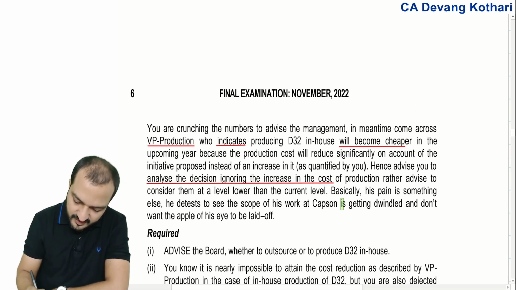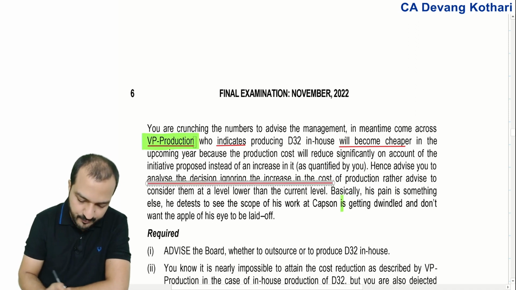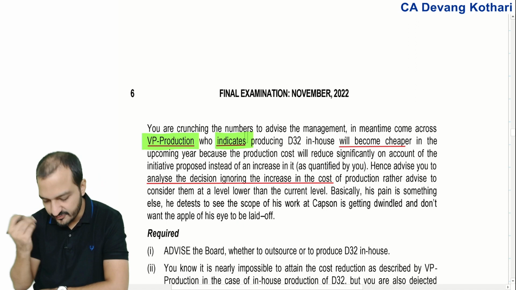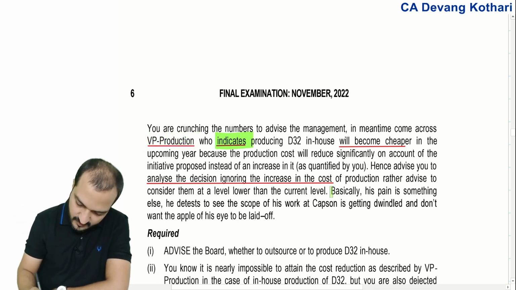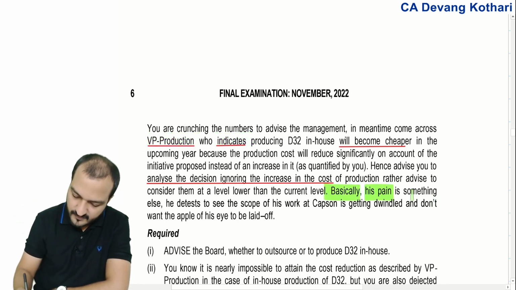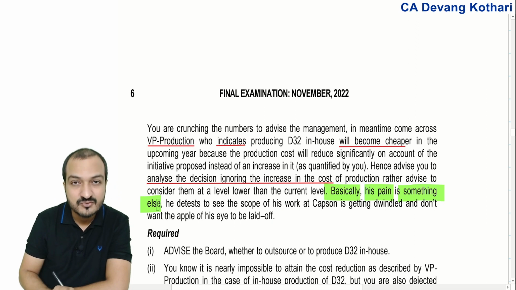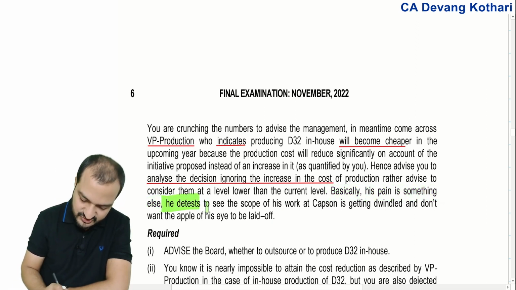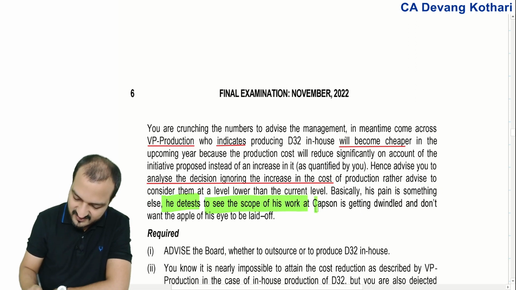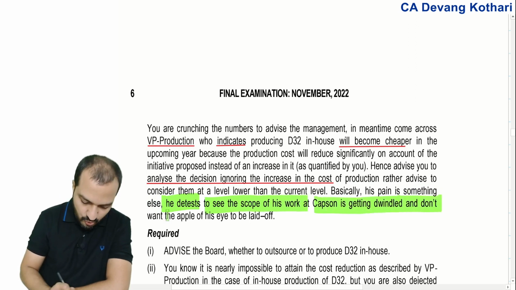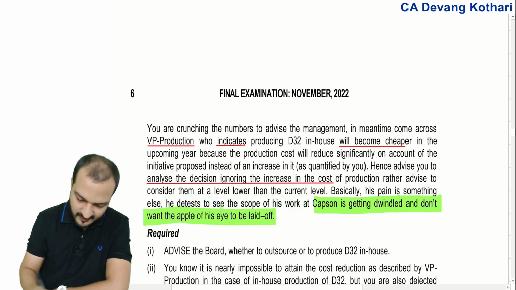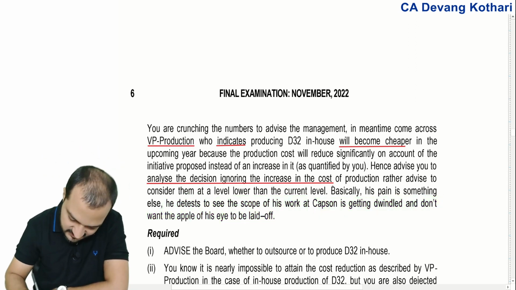But see, they have already clarified that what the VP production is indicating is actually not correct. Read the next line. His pain is something else. He detests to see the scope of his work at the company getting dwindled and doesn't want the apple of his eye to be laid off. Now, that's what indicates that this is a non-financial consideration.